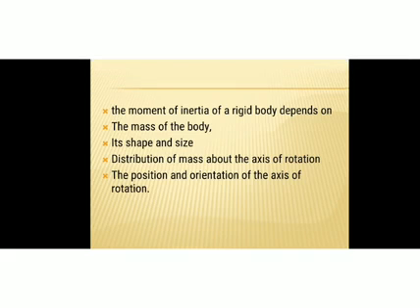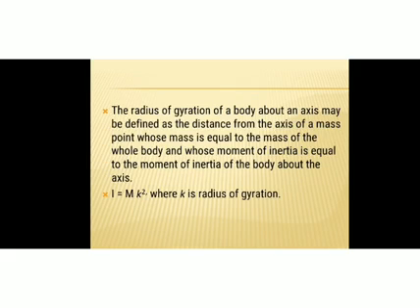The moment of inertia of a rigid body depends upon the mass of the body, its shape and size, distribution of mass about the axis of rotation, and position and orientation of the axis of rotation. Okay, so the moment of inertia depends upon the following factors: mass of the body, shape and size of the body, distribution of mass about the axis of rotation, how the particles are distributed about the axis, then the position and orientation of the axis of rotation. Also, moment of inertia depends upon the radius of gyration of the body about an axis.